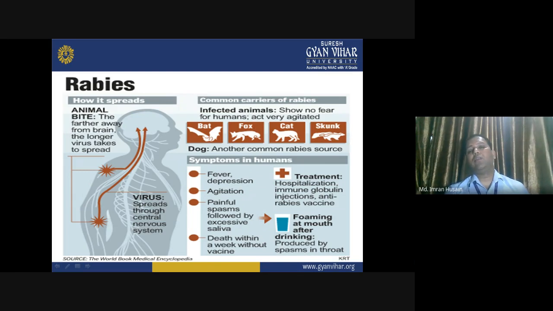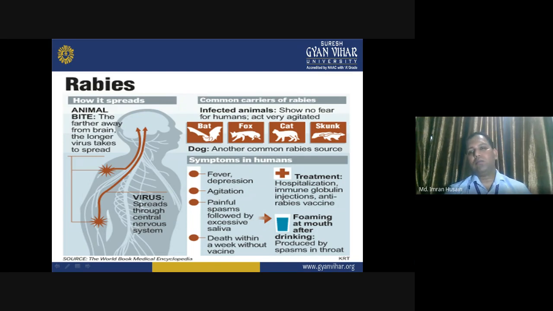But the animals who are infected by rabies do not fear humans, and they act very agitated and irritated. So, what are those types of animals? Bats, fox, cat, and skunk, and dog is also another very common rabies source. These animals easily carry rabies, and if they have bitten you, then it can cause a lot of issues.